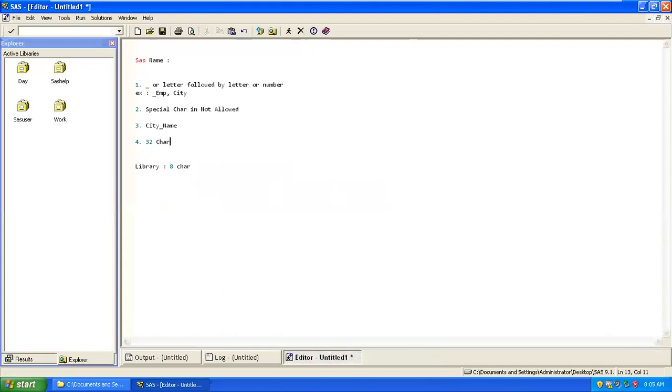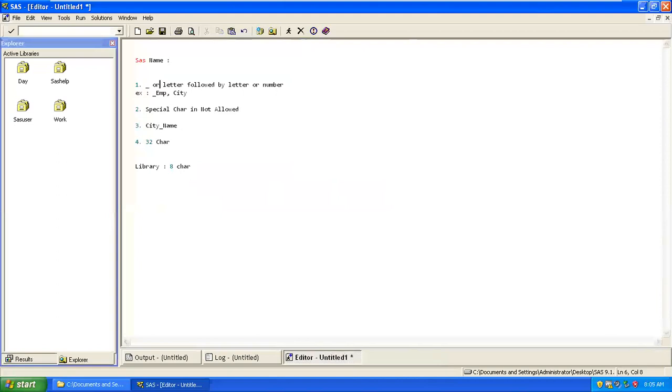Do variable name and table name follow this convention along? Variable name and table name is 32? No, no. Table is 8. Variable is 32 max to max. Minimum you can keep as per your choice.